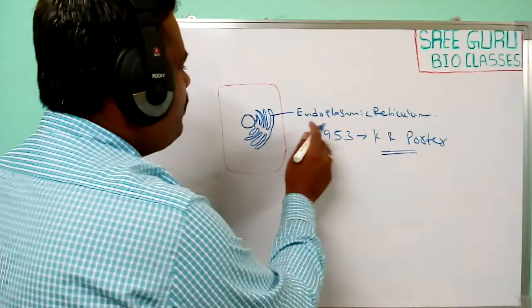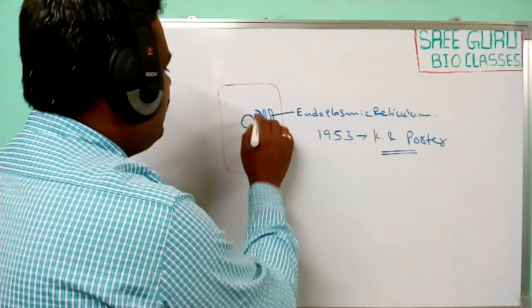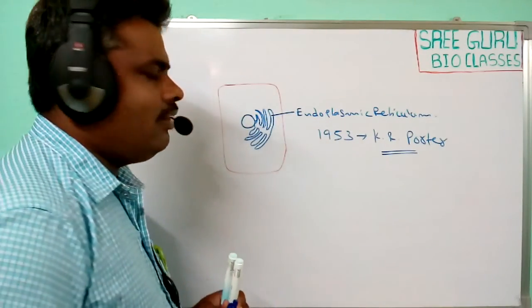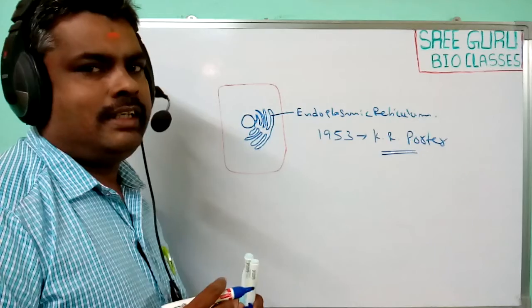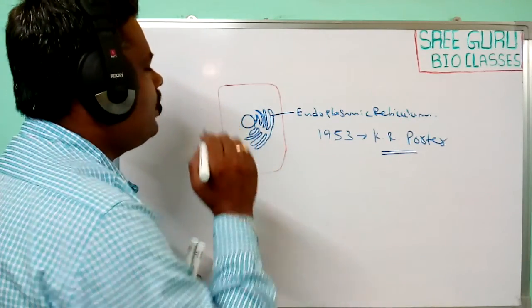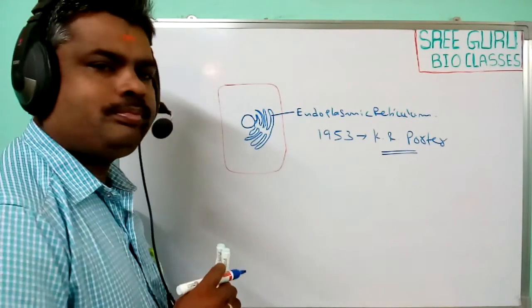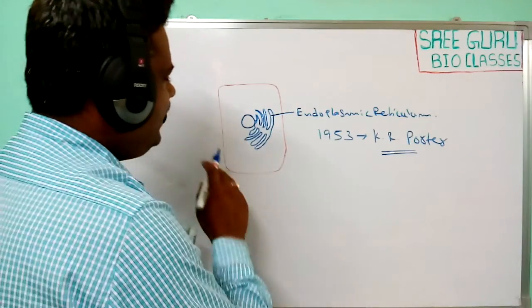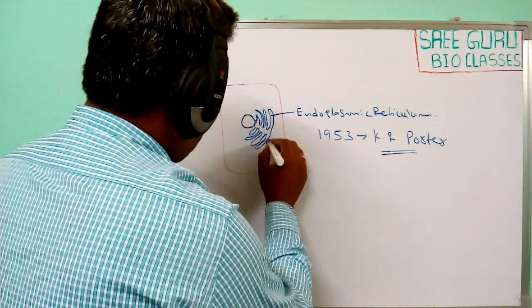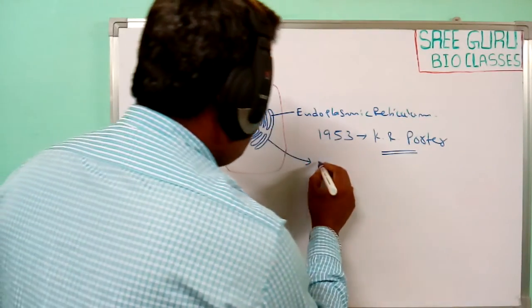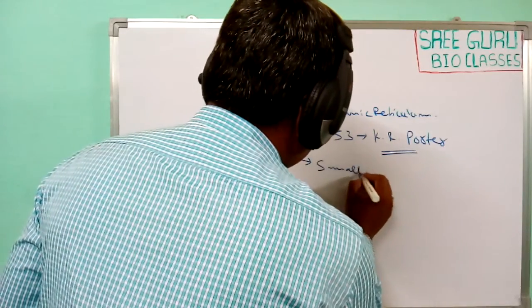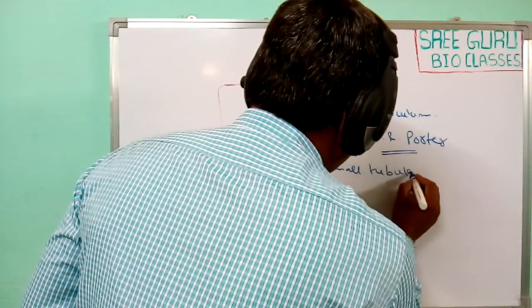So, endoplasmic reticulum is a network-like or reticulate structure found in eukaryotic cells. It is made of small tubular structures.